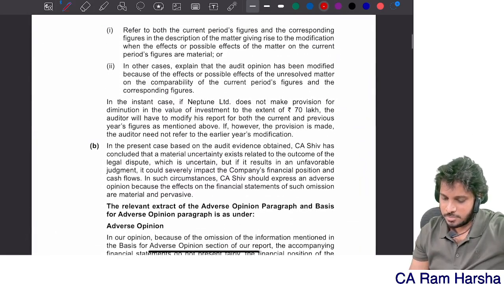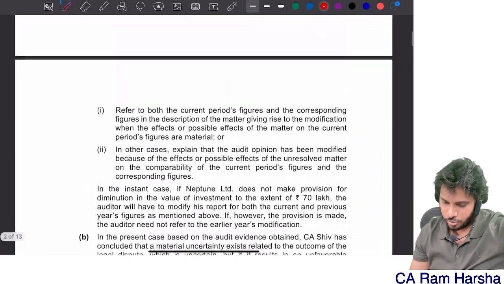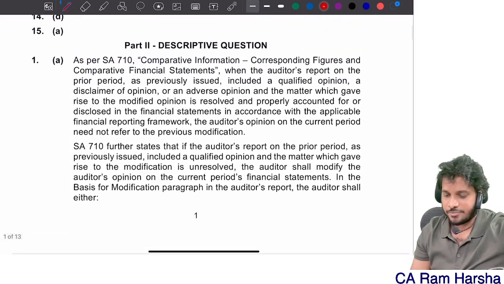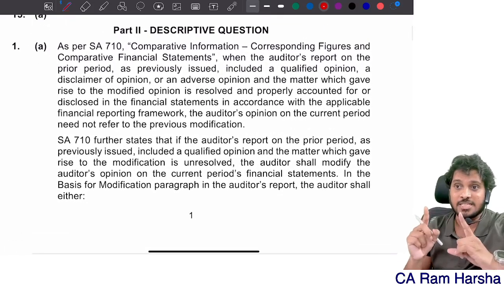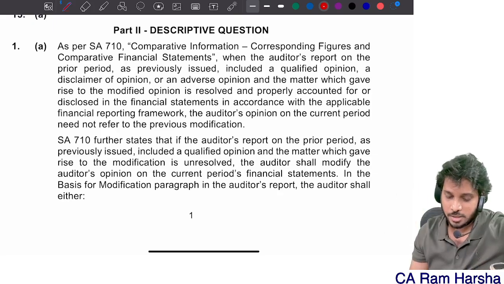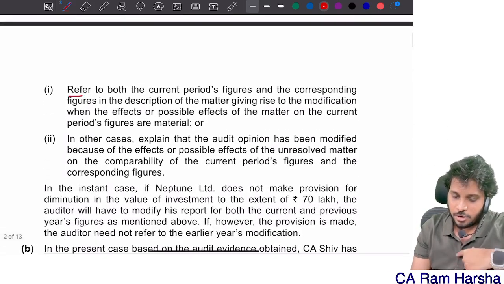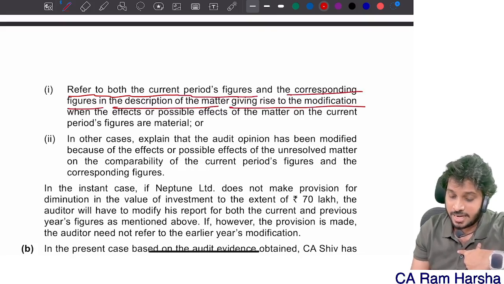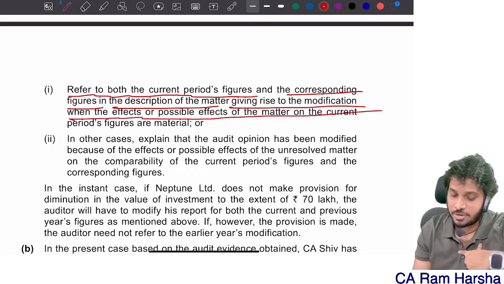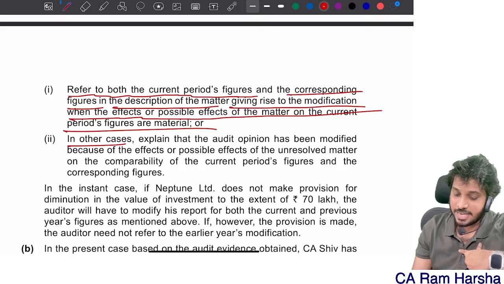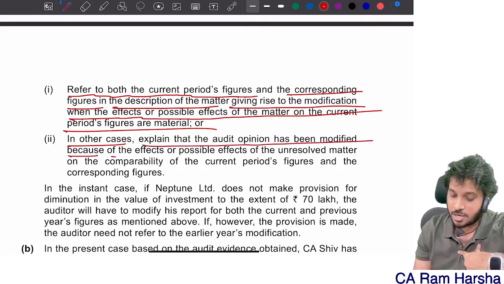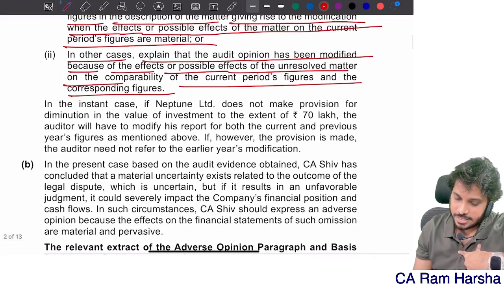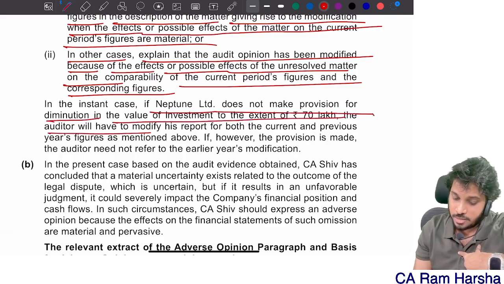They gave only from the 710 point of view. Entirely they gave from 710. Of course, though I told 510, remember 510 and 710 are both interlinked with respect to that point. Refer to both current period auditor's figures and corresponding figures in the description of the matter giving rise to modification when the effect or possible effect of the matter is material. In other cases, explain the audit opinion has been modified because of the effect or possible effect on the unresolved matter and corresponding figures. In the instant case, Neptune does not make provision for the diminution in the value of investment, so the auditor will modify the report.